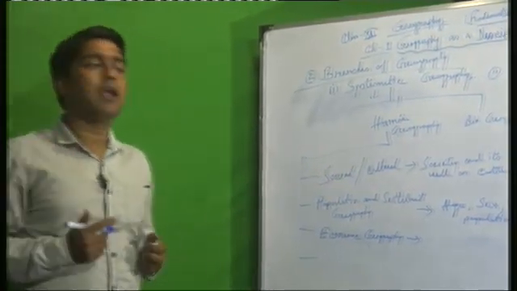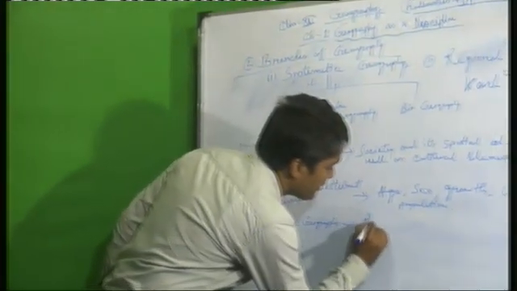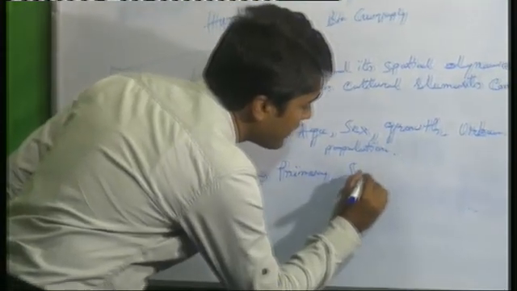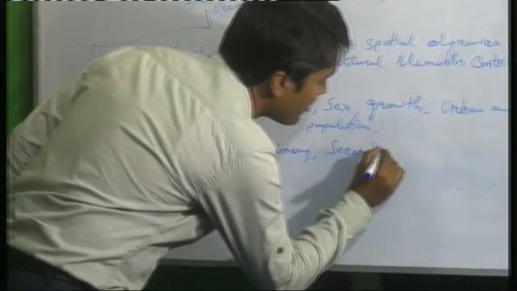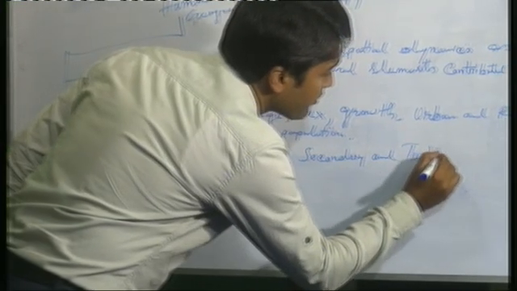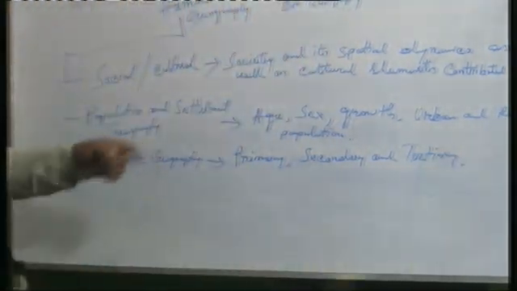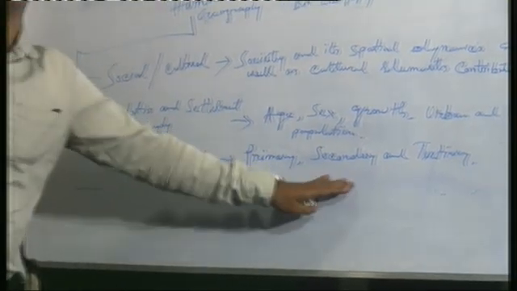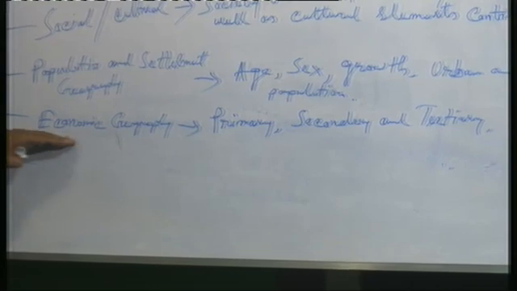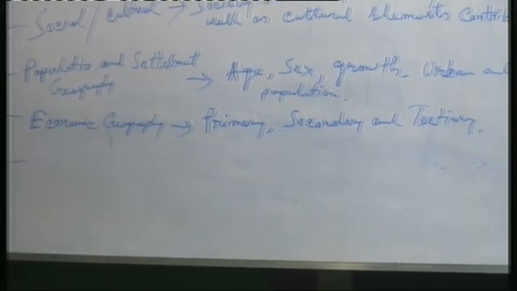You know the main three types: primary, secondary and tertiary. These three types of economic activity are discussed in and related with economic geography.